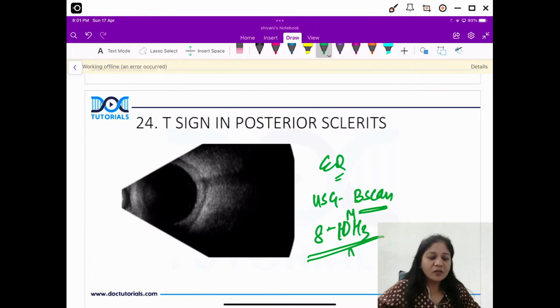No, Dr. Prithvi, it is not related to ISNT rule. ISNT rule is there in glaucoma as a normal thickness of the rim. Definitely, but we are not talking about ISNT rule. Yes, definitely ISNT rule is there.